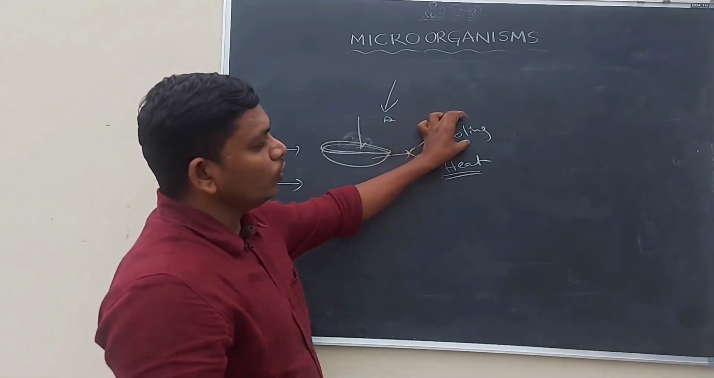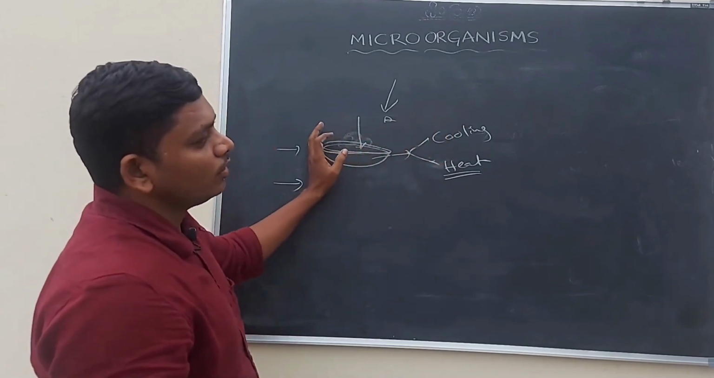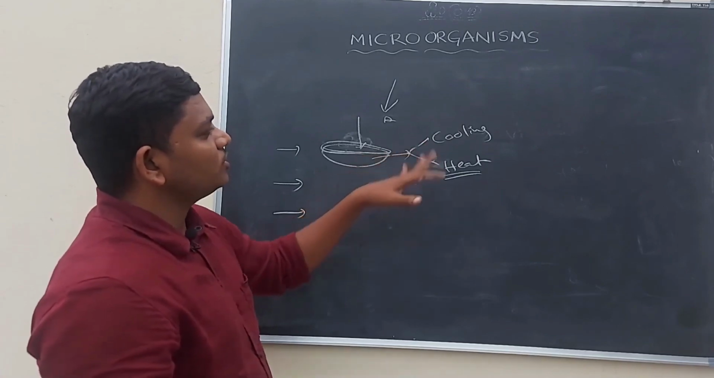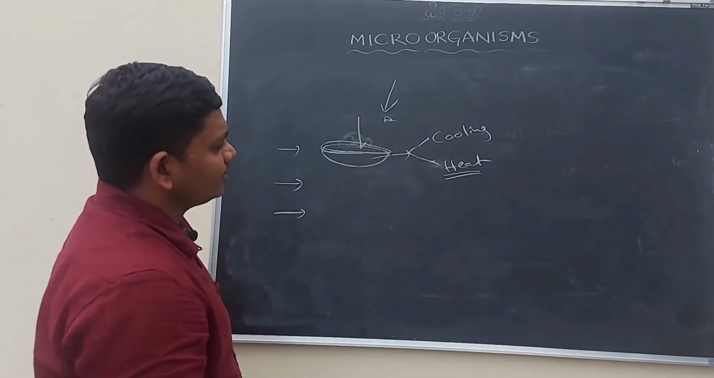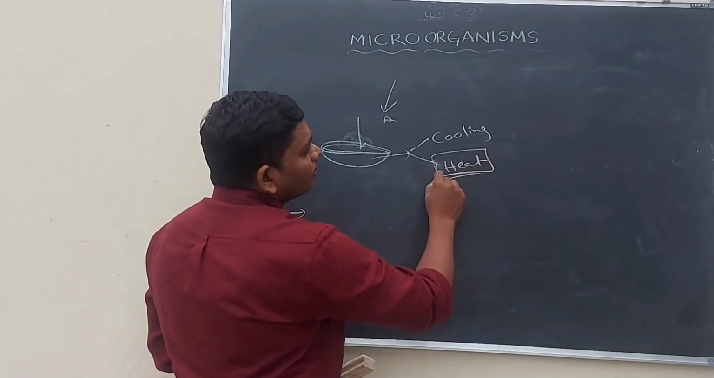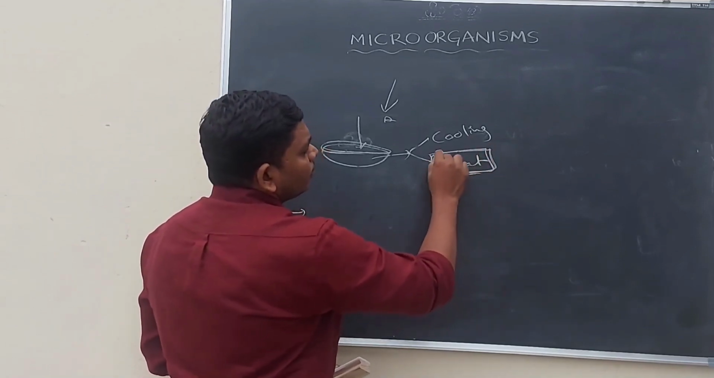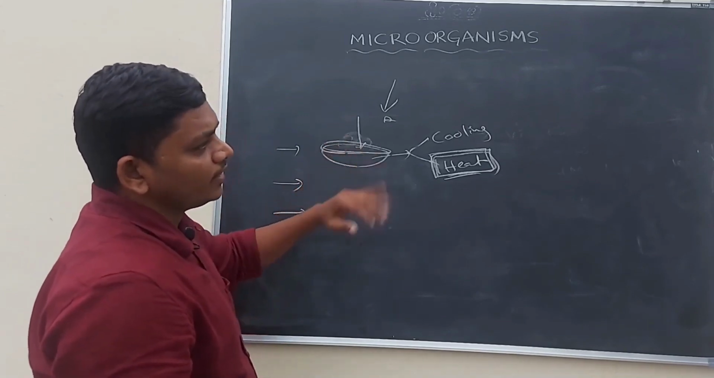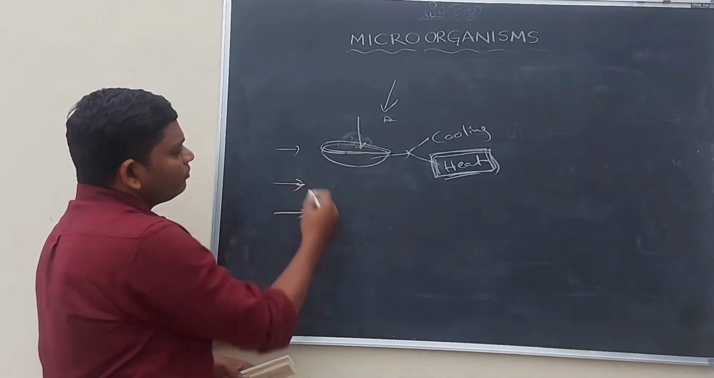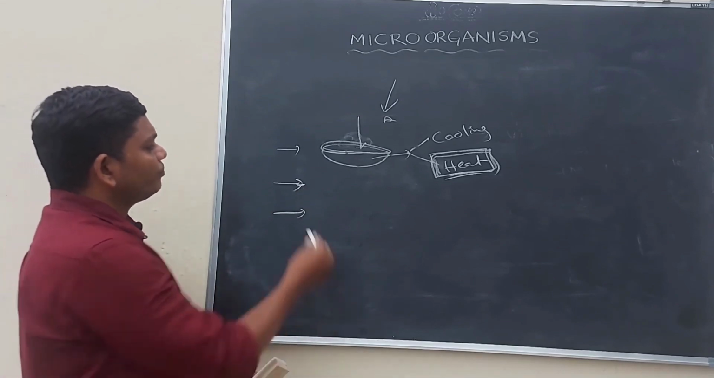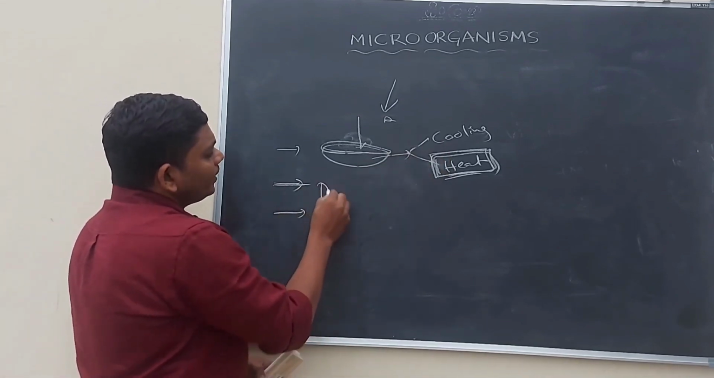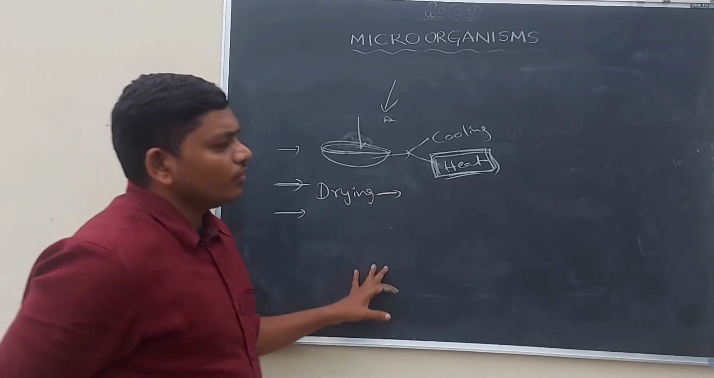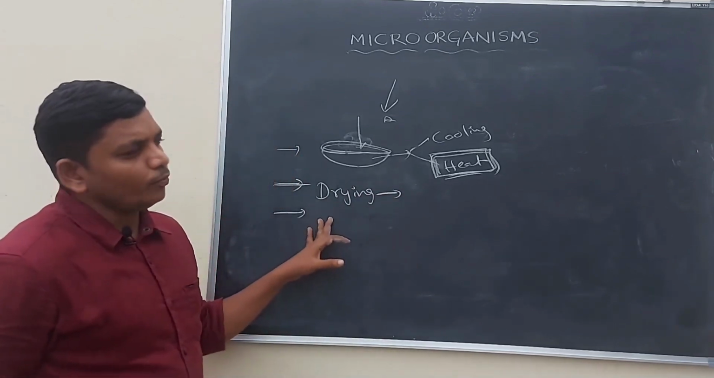First one is cooling, which means if we keep the food material in a cool place, for example in the fridge, the food material will not spoil. If we heat the material, then the microorganisms present in the food material will die and the food will be healthy. And the second thing for the preservation of food material is drying. So drying is one type of preservation method for food material.